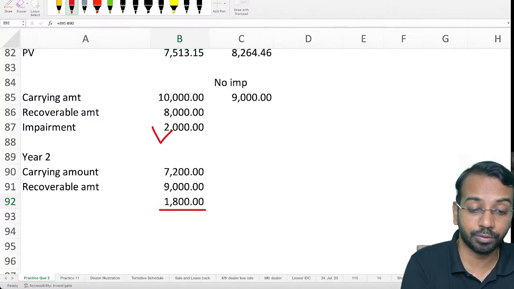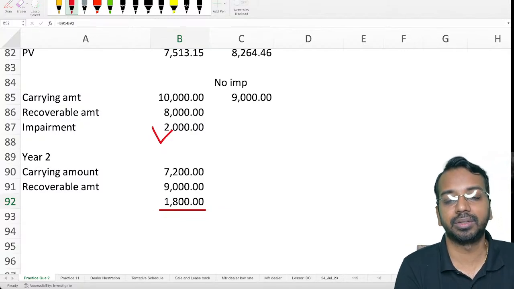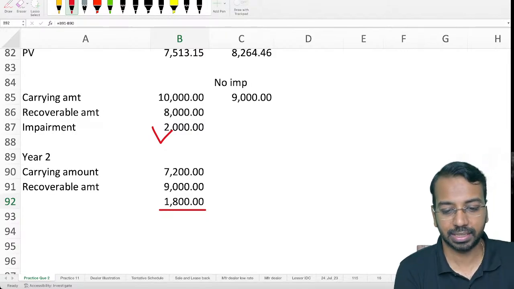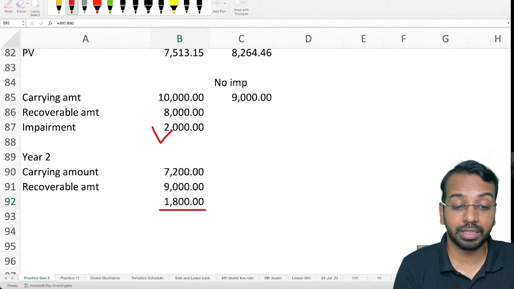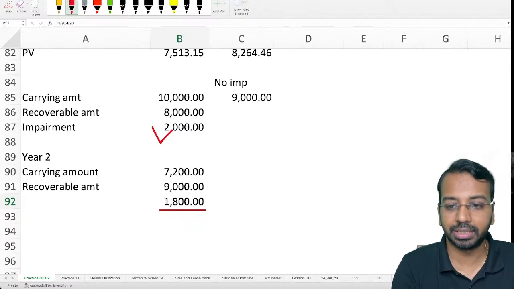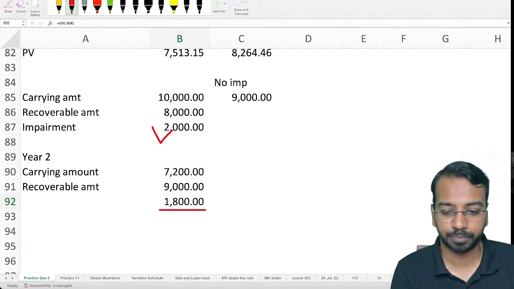The way you treat the revaluation increase, you will consider the same way the reversal for the individual asset. Then subsequently, when we calculate the depreciation and all of that, that also will be based on the revised amount.